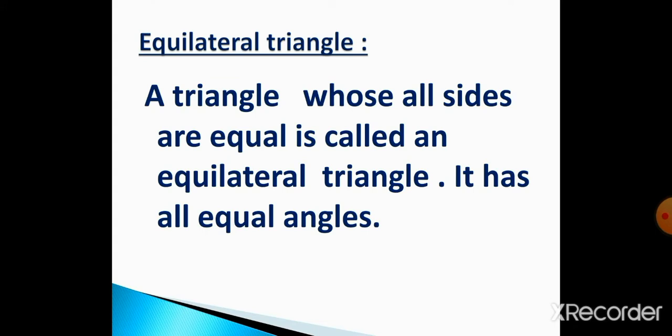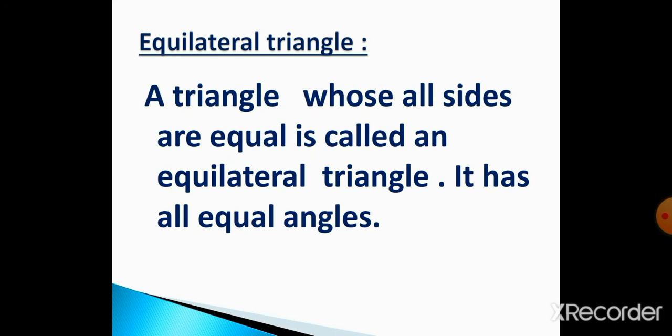At first, the equilateral triangle. What is an equilateral triangle? A triangle whose all sides are equal is called an equilateral triangle. It has all equal angles also. So what is an equilateral triangle, dear student? A triangle whose all sides are equal. See, all the sides are equal. Okay, and when all the sides are equal, then all the angles will also be equal. So this is called the equilateral triangle.